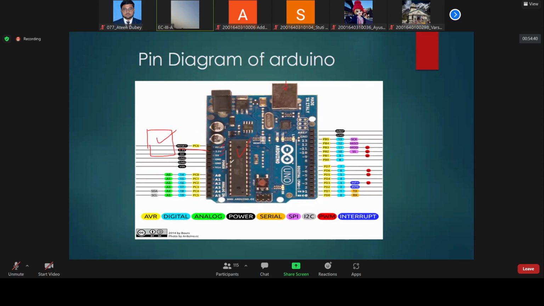So this is the board which has various pins. Now this is the ground pin. Everybody knows the concept from electrical: there must be a complete circuit, then only can the signal be transferred. Okay, these are the analog pins.